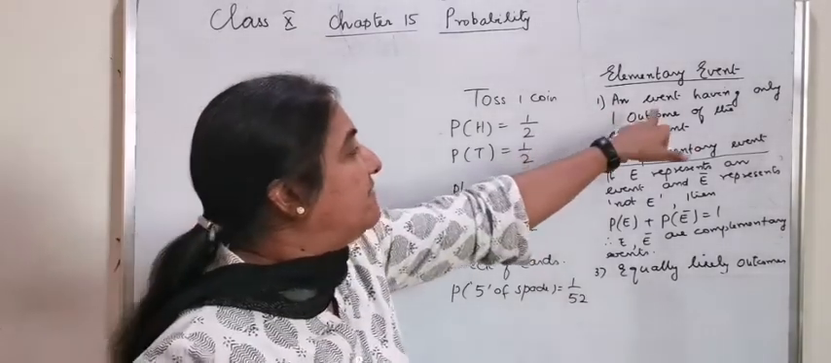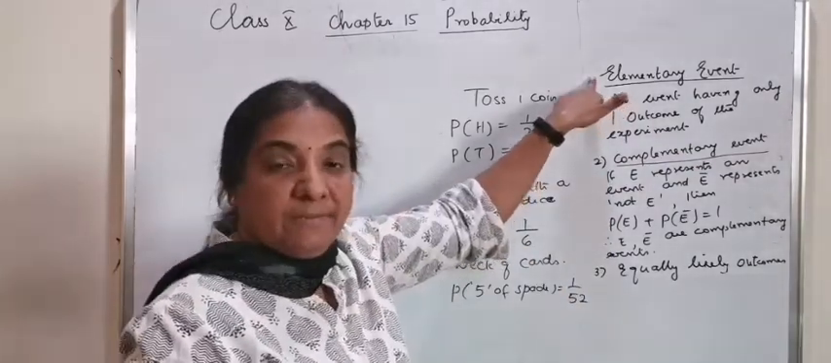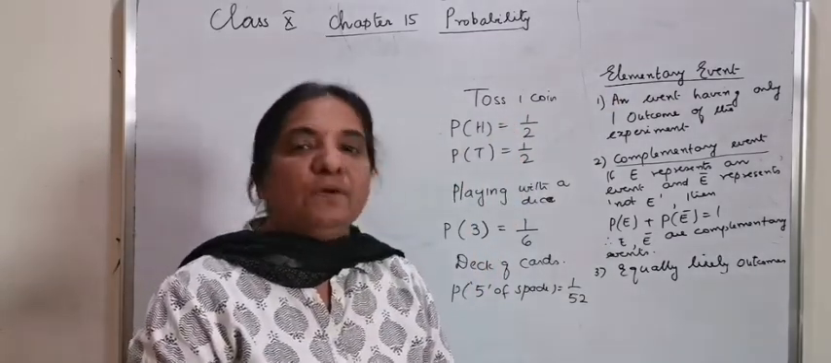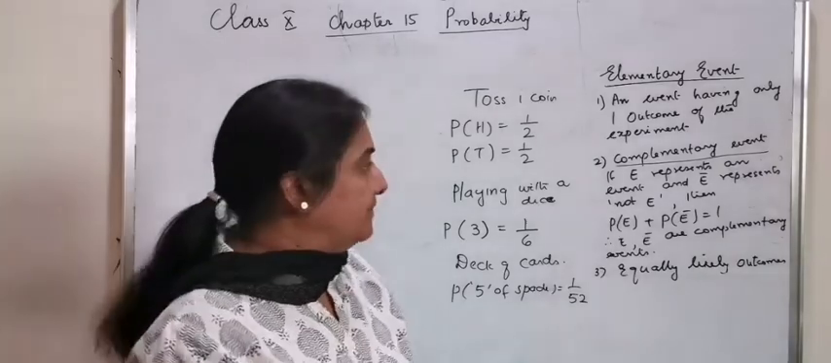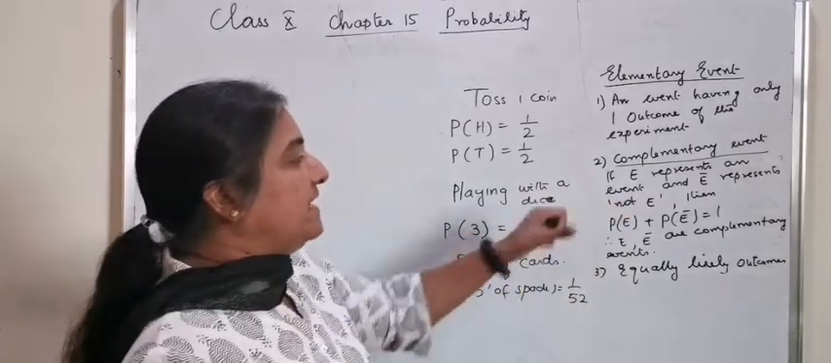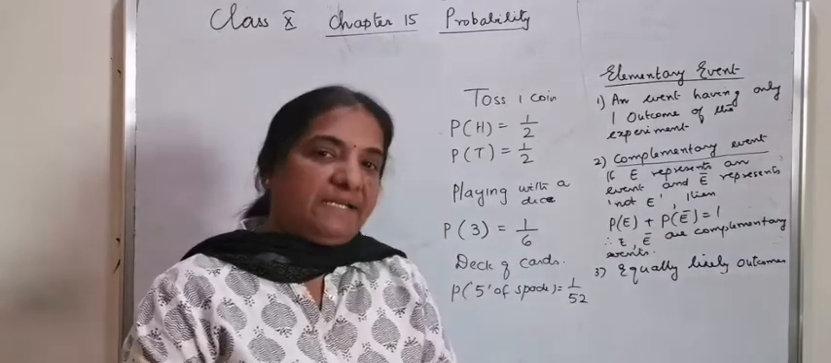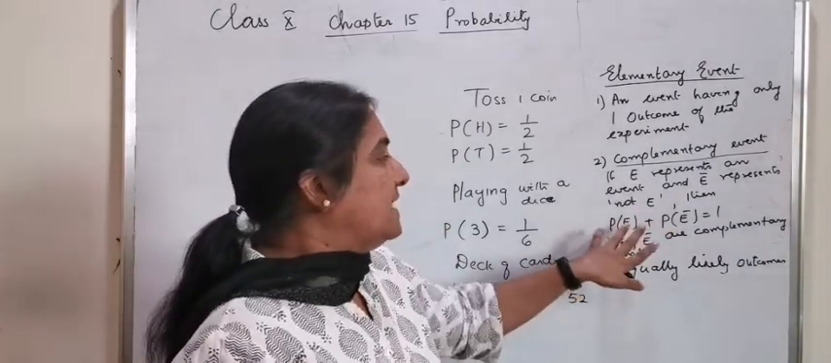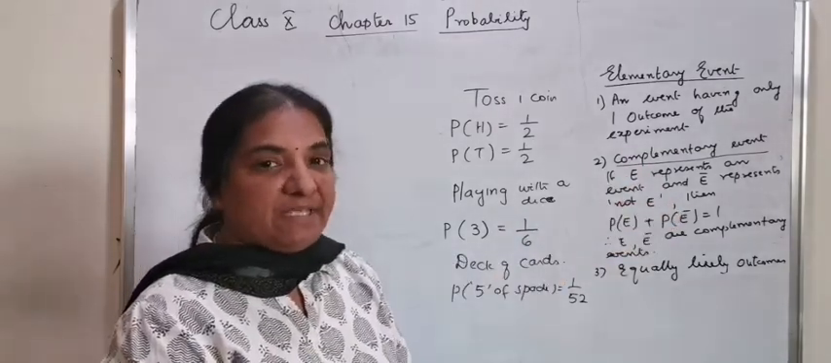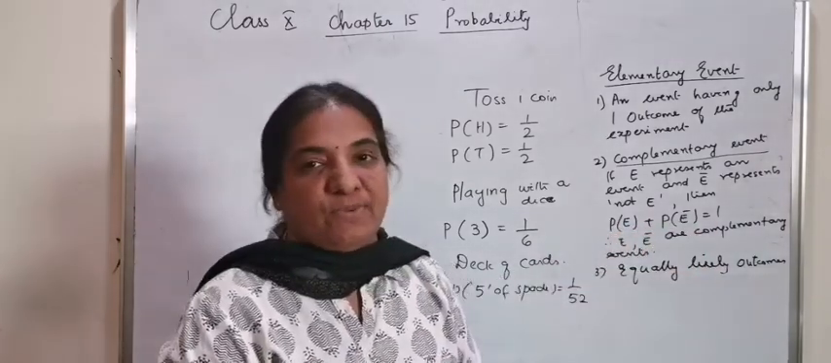So an event having only one outcome of the experiment is called an elementary event, and the sum of all elementary events will be 1. What are complementary events? If E represents an event and E bar represents not that particular event, then the events E and E bar are called complementary events. Probability of E plus probability of E bar is always 1.